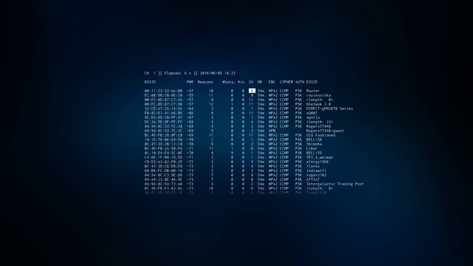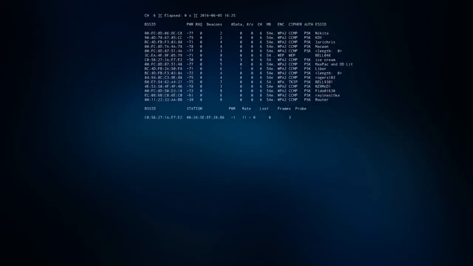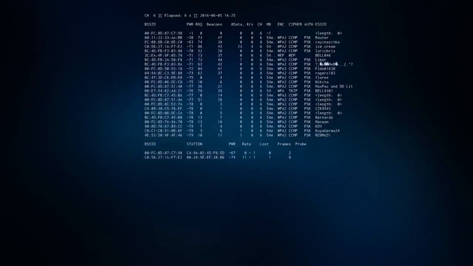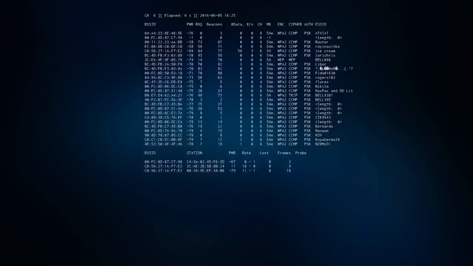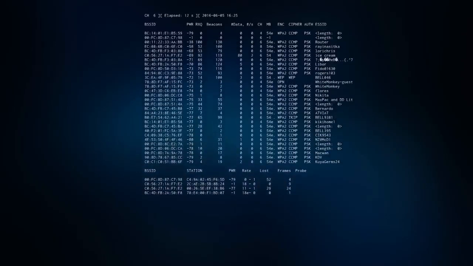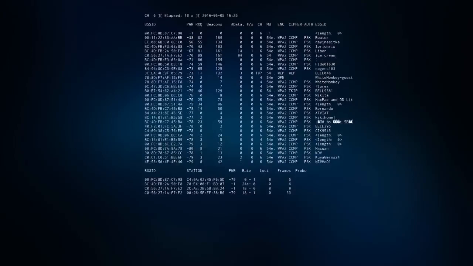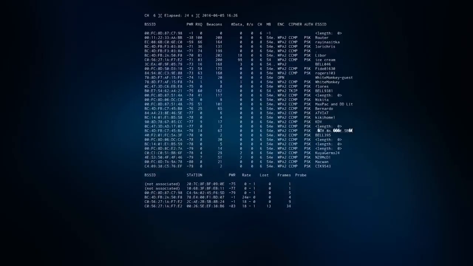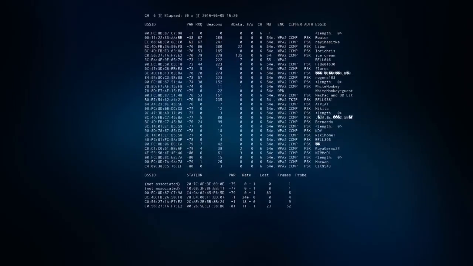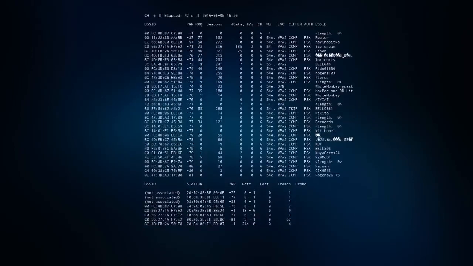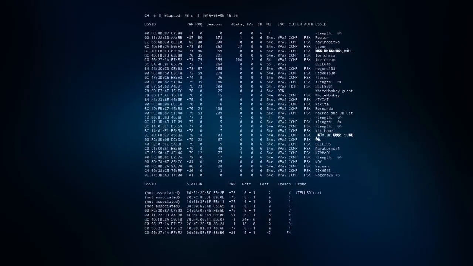Most networks these days use WPA2 encryption. To simplify things, we're going to isolate the capture to just the networks on channel 6, which can be done by entering -c. Now, in order to crack WPA2 networks, we need to be in proximity to both the network and the client connected to it. If there are no connected clients, you'll have to leave airodump running until somebody jumps on the network. Below is a list of clients in proximity to our monitor interface. The closer you are, the easier it will be.